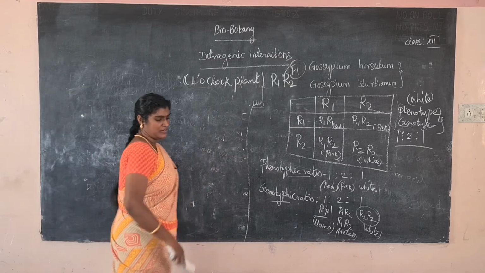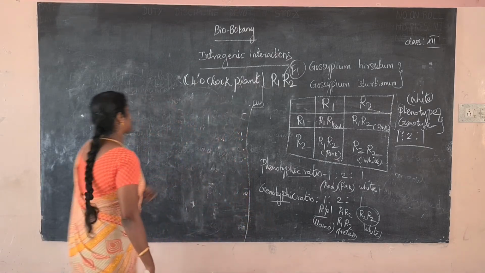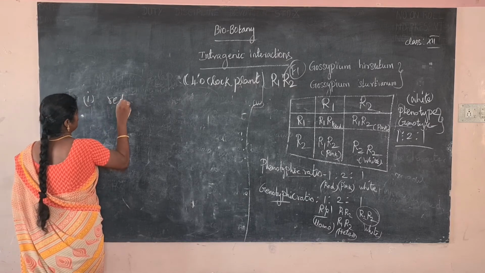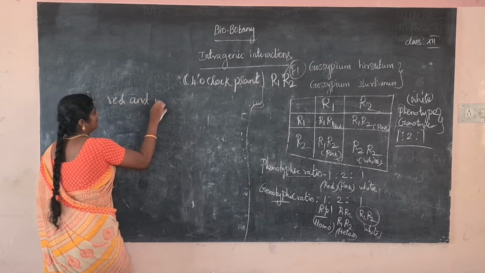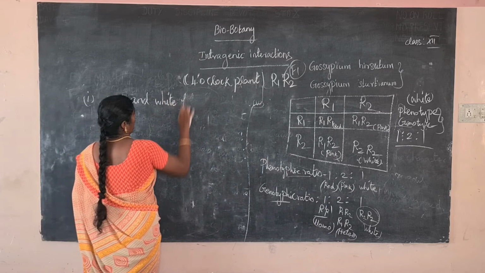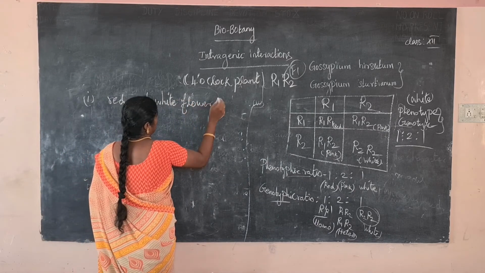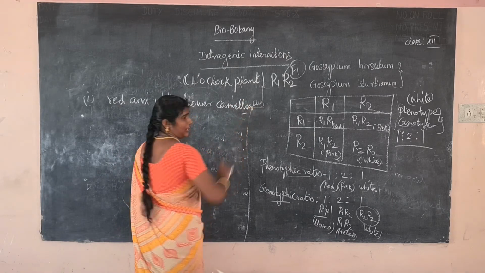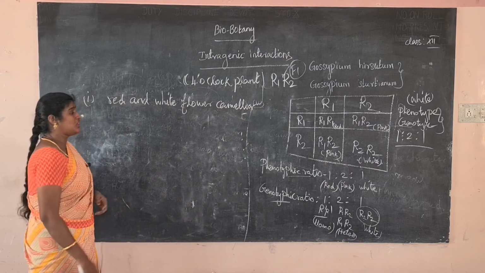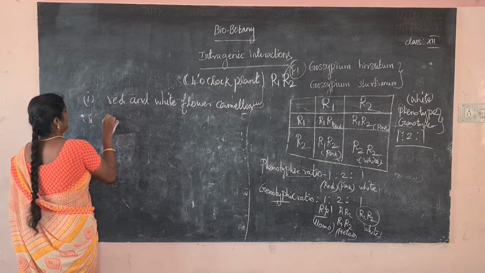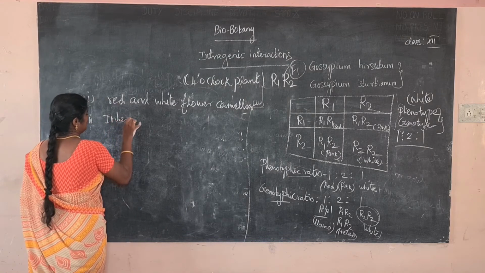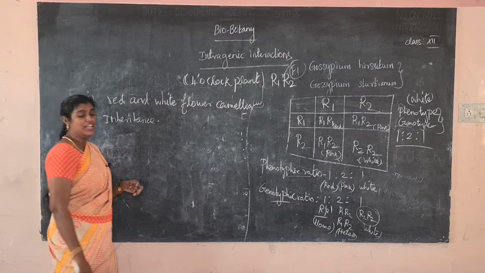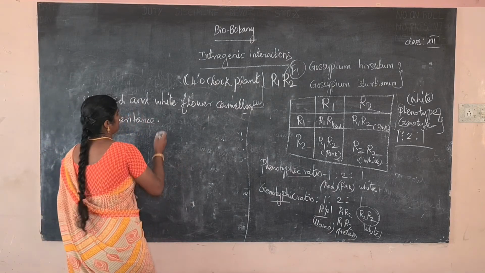So next one, inheritance of sickle cell hemoglobin. The first example is the red and white flower of camellia, the plant name camellia. Next is inheritance of sickle cell hemoglobin.